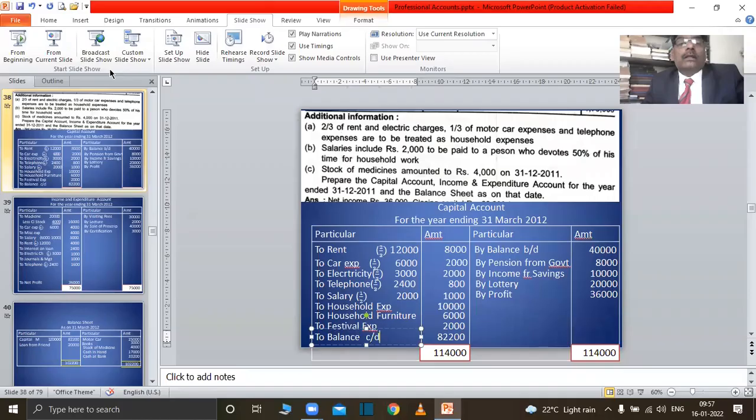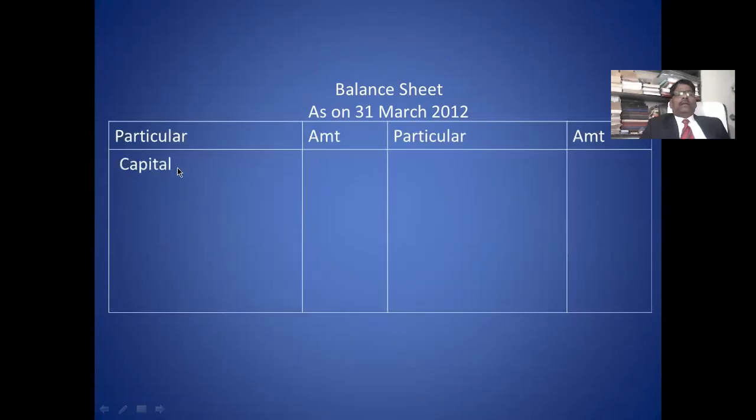Okay, now you prepare the balance sheet. In the balance sheet, liability side, you take capital. You don't make adjustment in this capital because capital account is already prepared. According to this capital account, you take the closing balance of capital account. Closing balance of capital account is 82,200.